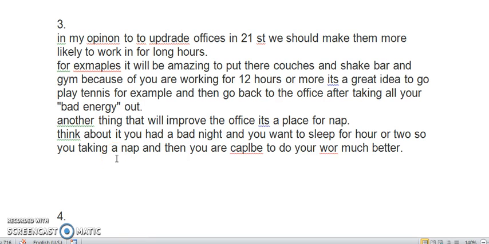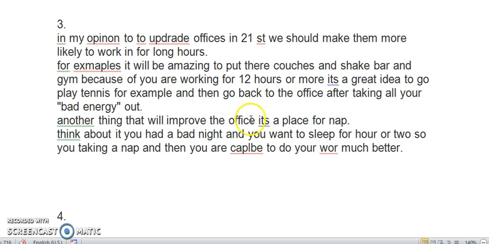In my opinion, to upgrade office in the 21st, we should make them more likely to work in for long hours. Okay, misuse of the word likely, but I've got some idea. For example, and he talks about couches and a shake bar and a gym, and he explains why, because if you're working for 12 hours or more, it's a great idea to go play tennis and then get back to work after taking all your bad energy.